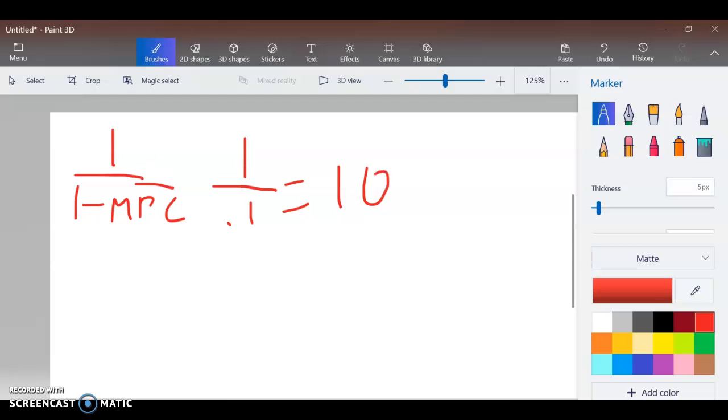Okay, so what does that mean? It means that for every $1 that is spent, it's going to increase overall income by $10. Okay, that's what it means. Now, what does this have to do with aggregate demand? Here's how it applies to aggregate demand. All right, so suppose we have real GDP down here, right, and price level up here. Okay, so aggregate demand is here.